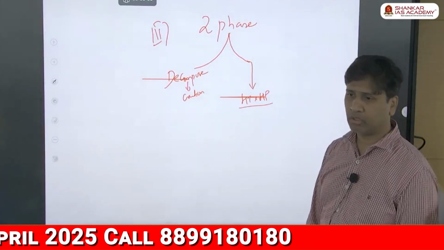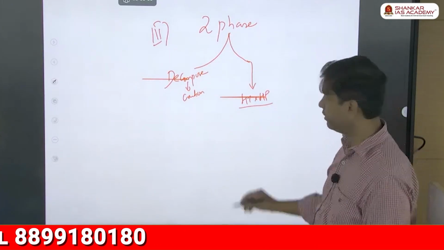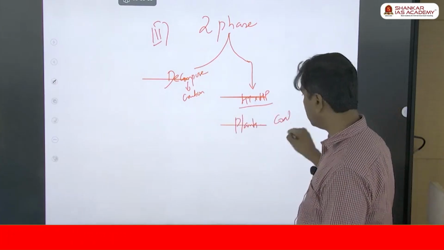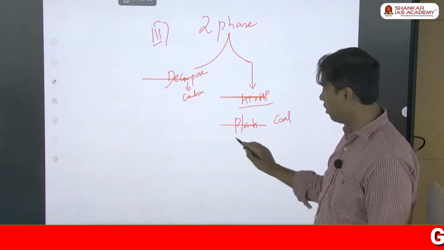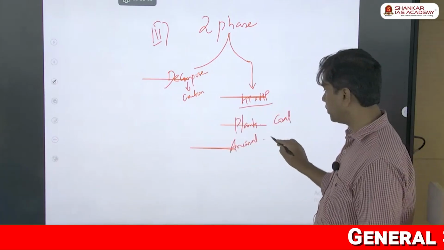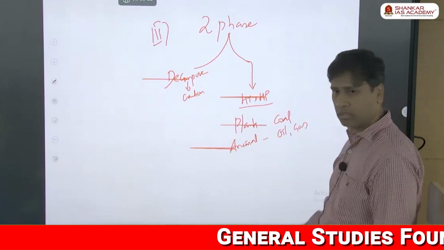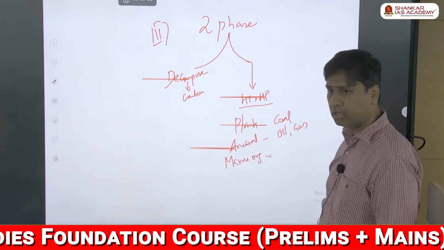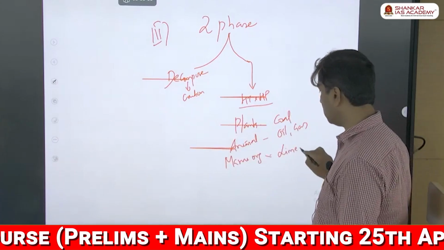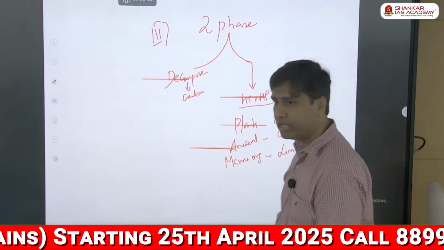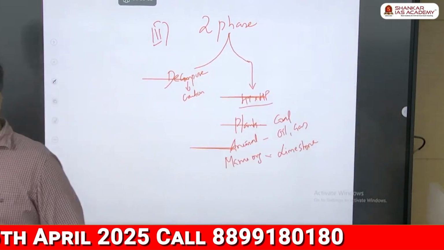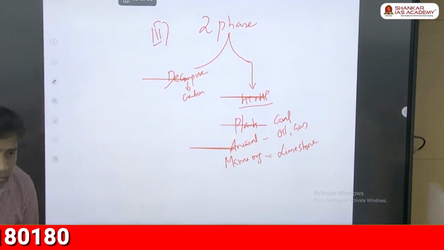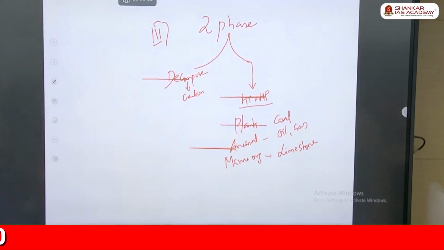because of tectonic plate movement and all, by chance, if the plants and animals are buried under high temperature and pressure, all the plants, when buried under high temperature and pressure, will get converted into coal, sedimentary. All the animals, when buried under high temperature and pressure, will be converted into oil and gas. And all the marine organisms, like corals and all, will get converted into limestone. That's what we get, carbonates and sedimentary forms.